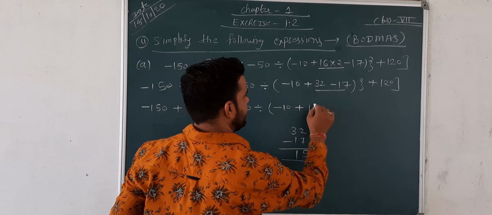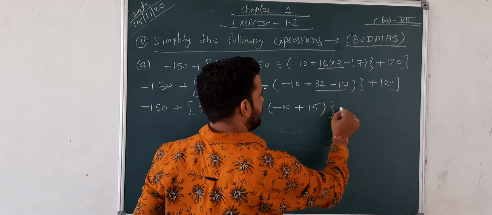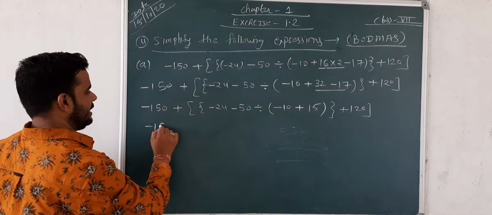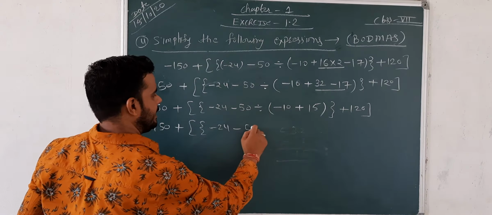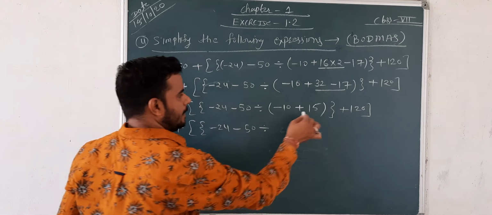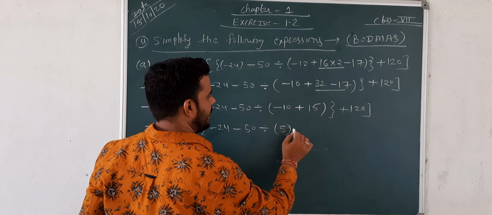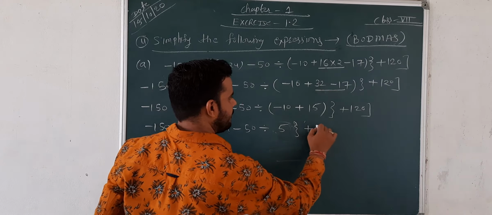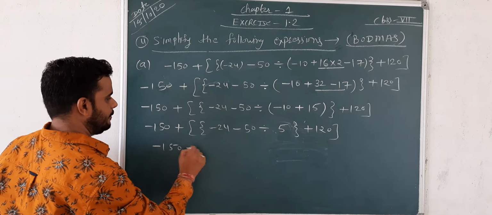So positive 15, because the positive number is bigger, and 120. Next, negative 150 plus negative 24, negative 50 divided by 15 minus 10, which is 5, and 120.